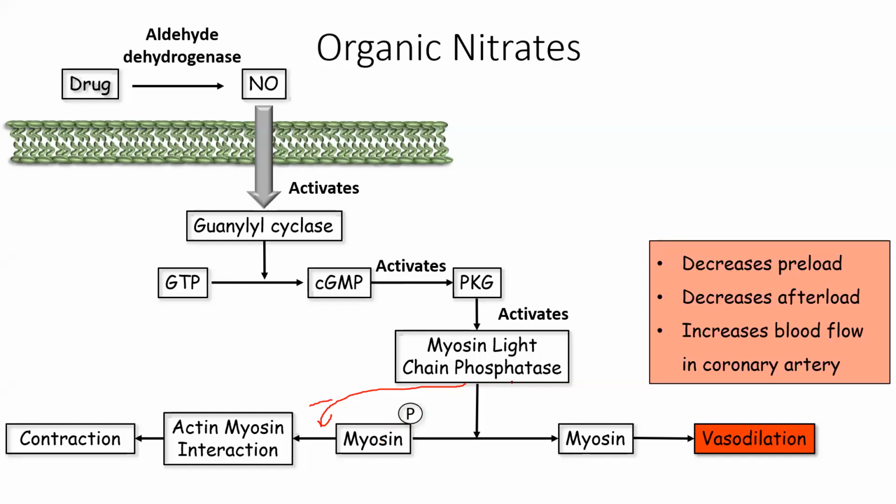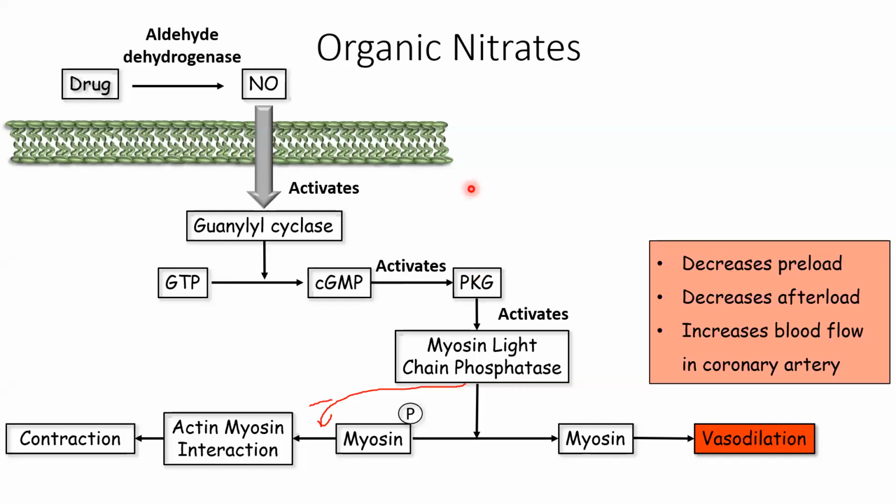Ma'am, there it is shown that MLCK is phosphorylated to MLCK phosphate, and that particular step is inhibited by PKG. Okay, I will check that image, since you are explaining it and I'm not able to see it.